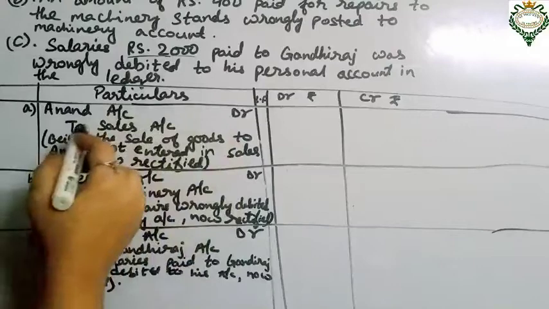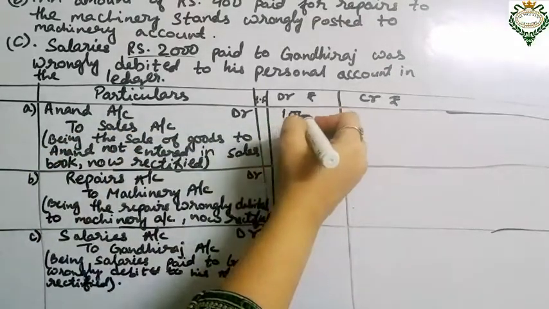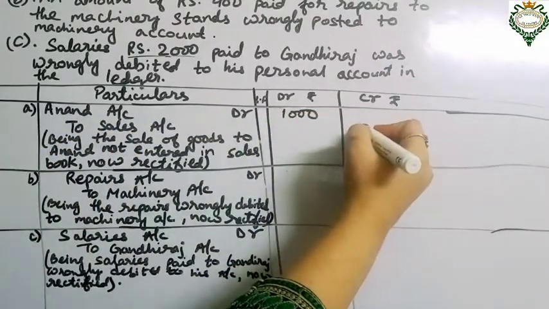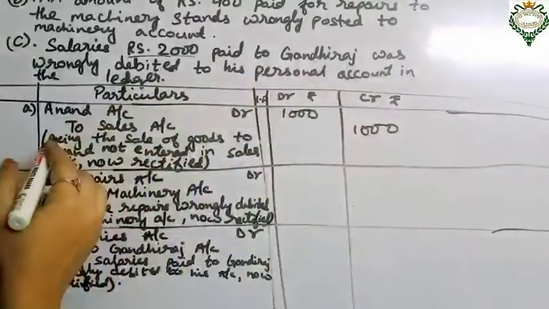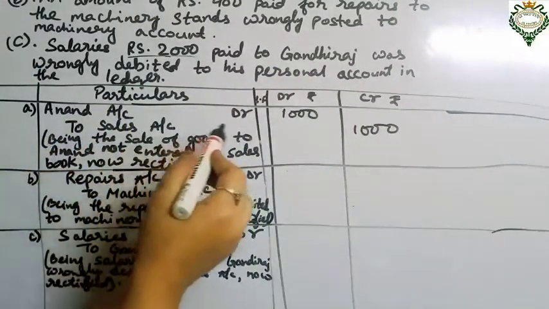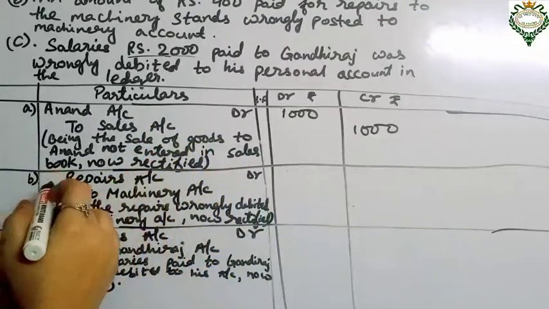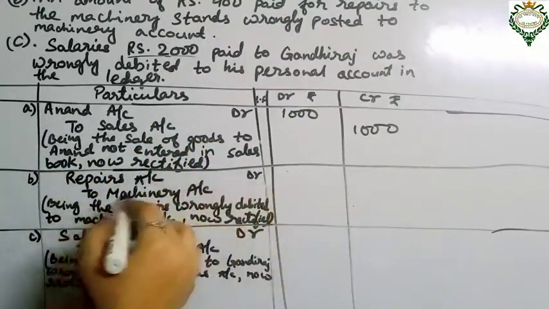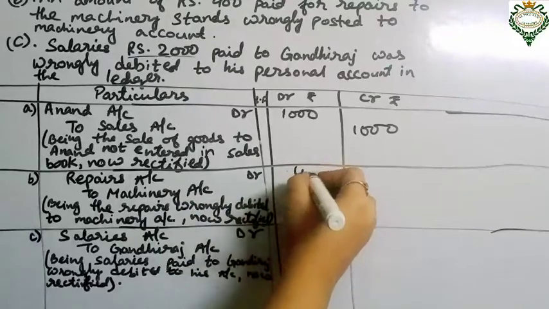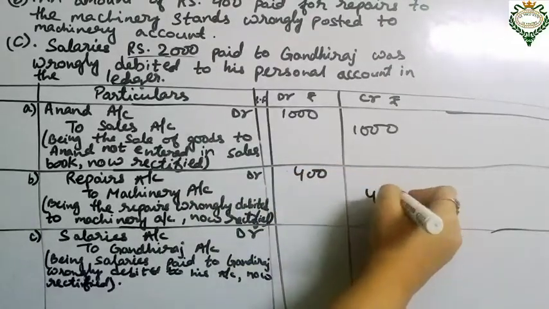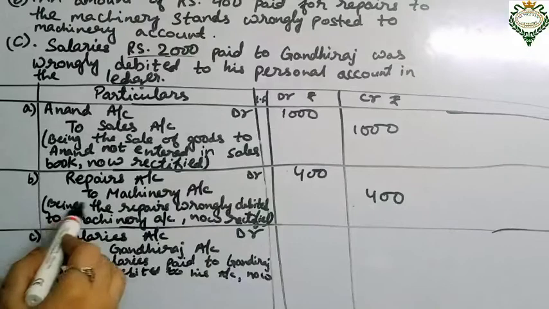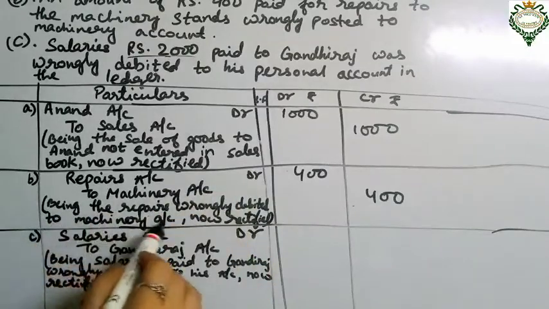like Anand account debit to sales account, that is for rupees 1000. Okay, so we will record here 1000, and the narration will be like, being the sale of goods to Anand not entered in sales book, now rectified. Okay, next one is repairs account debit to machinery account, that is for rupees 400. Okay, so we'll record here 400, and the narration will be, being the repairs wrongly debited to machinery account, now